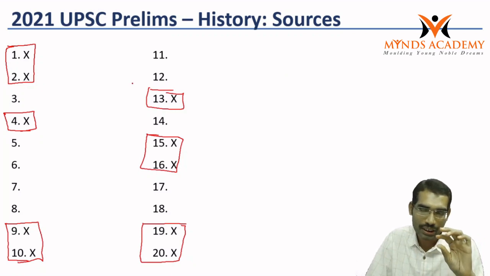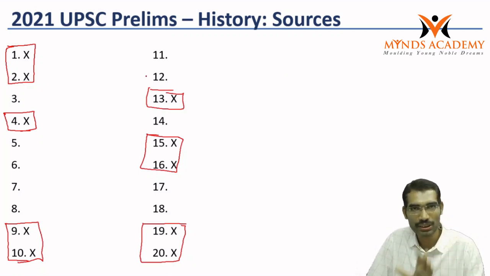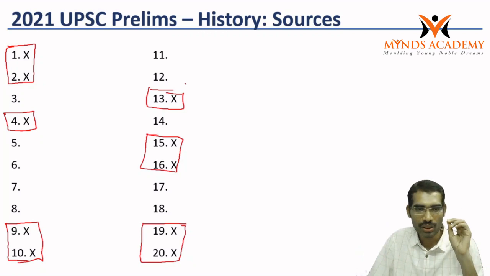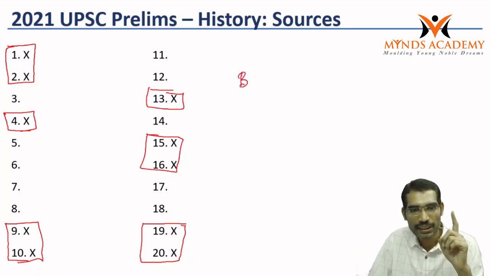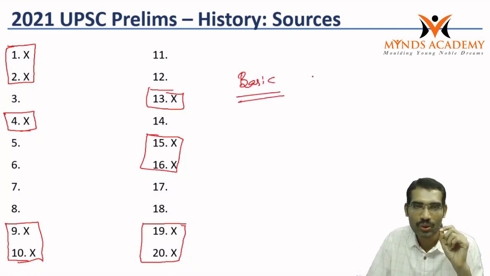So for both history optional students and GS students, most of the questions are similar, with similar content. The only difference comes between those who read the basic books very carefully and those who read them very casually.